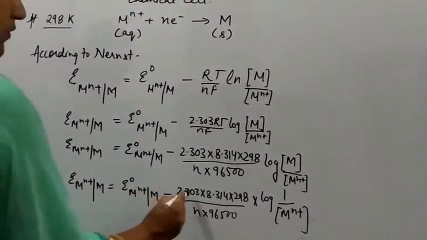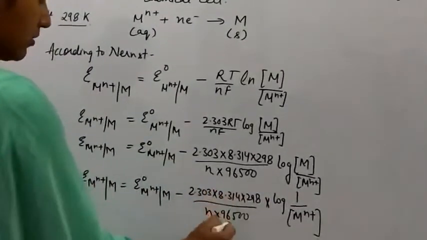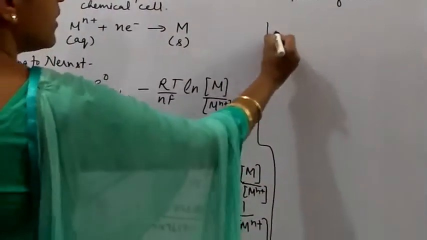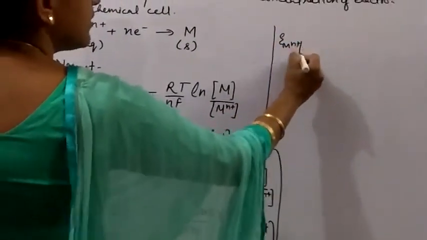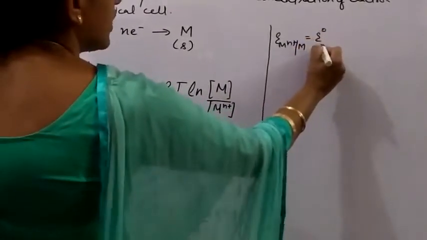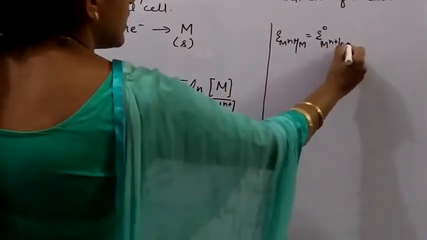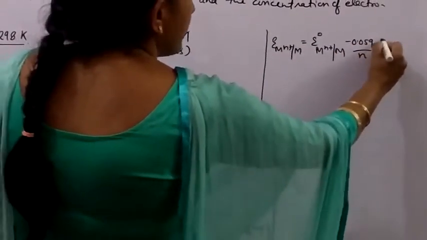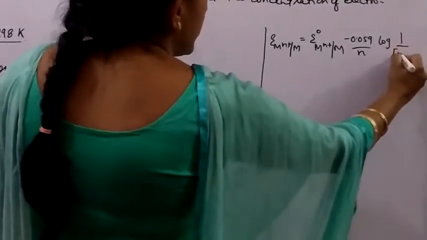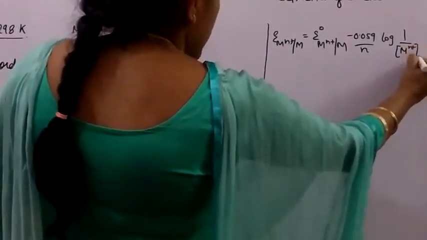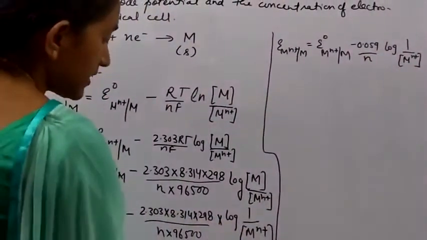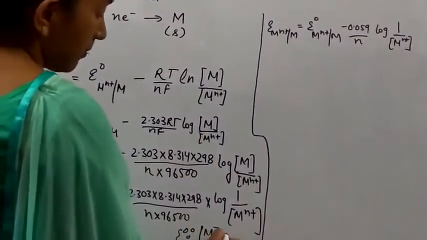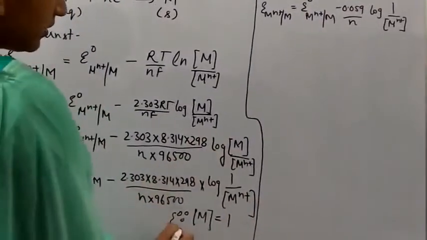When we solve these values, we get the equation: E of M^n+ half cell M equals E naught M^n+/M minus 0.059 upon n log 1 upon M^n+, since the molar concentration of metal in the solid state is equal to 1.